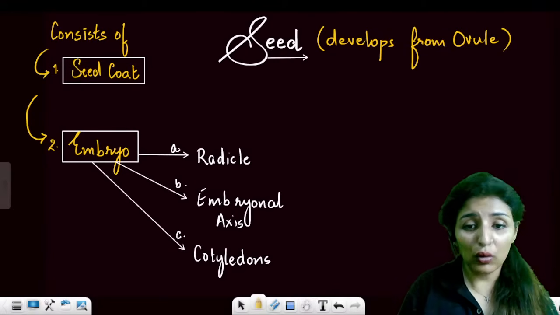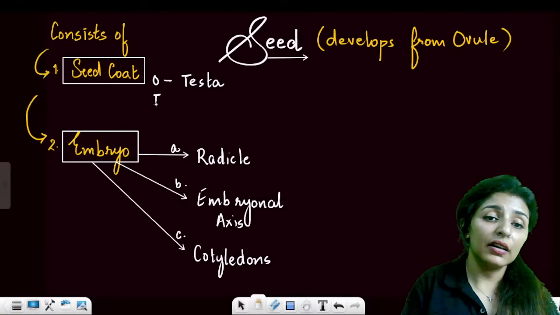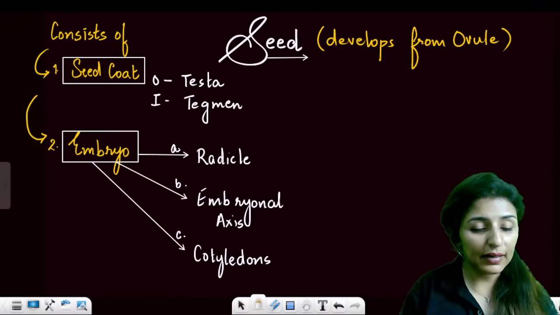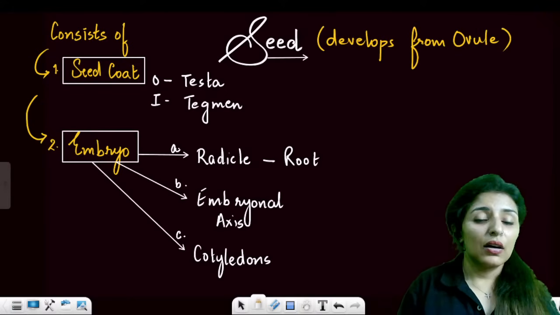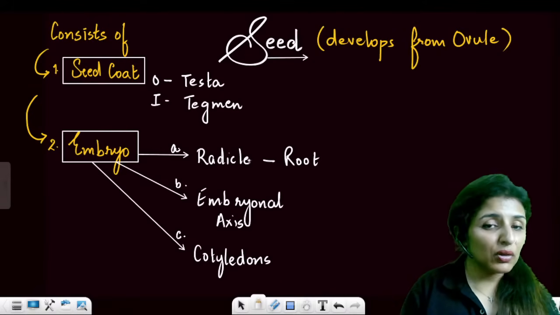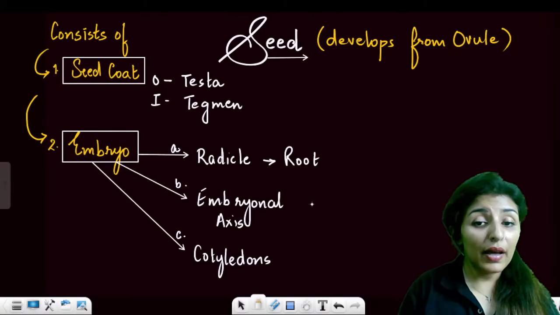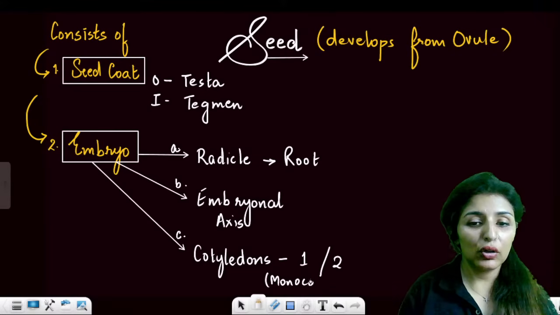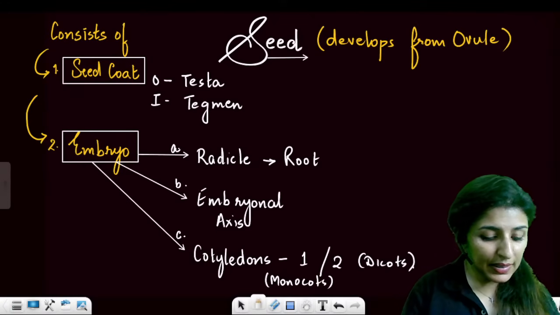So there are two seed coats. Outer one will be known as testa, which is hard. The inner one is known as tegmen, which is the softer one, right? Testa and tegmen. Then embryo consists of three parts: radicle, which will give rise to the root system, embryonal axis, from where the embryo will develop actually. And then cotyledons, they can be one or two in number, one in case of monocots and two in case of dicots. Are these points clear to everyone?